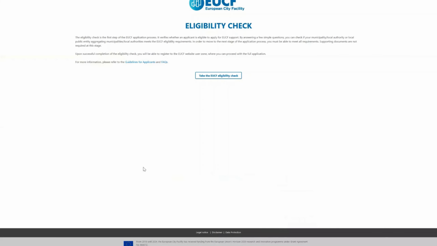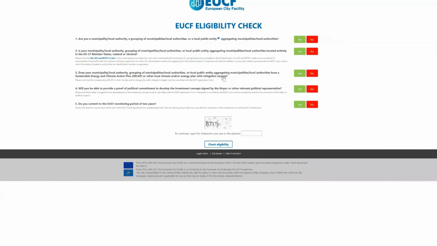After clicking it, you will be redirected to the eligibility check page, and by clicking Take the EUCF eligibility check, you are on a testing process. To proceed to the application process, you have to select yes to each of the 5 questions. Then type the correct characters given below in the picture box and press Check eligibility.